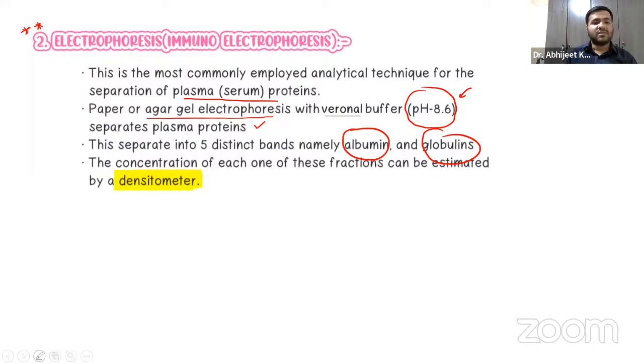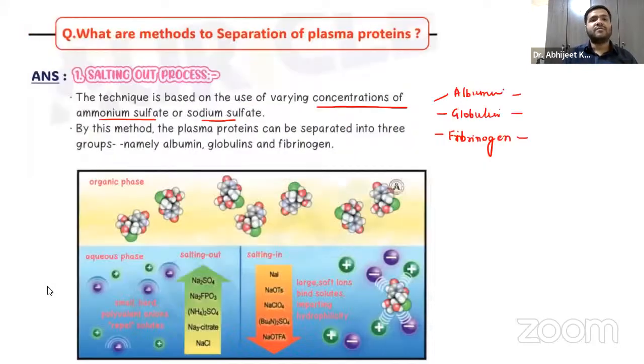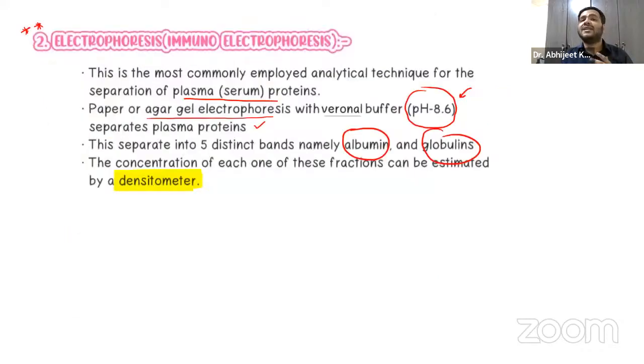So that is about the methods of separation. The very first one being the salting out process, and the salt that we are using over here is the ammonium sulfate. According to this, they are divided into three categories: the albumin, globulin, and fibrinogen. The other being the electrophoresis, that is the most important one. And under the gel electrophoresis, we have five distinct bands, namely albumin and globulin. And later, the concentration of these fractions can be measured with the help of a densitometer.